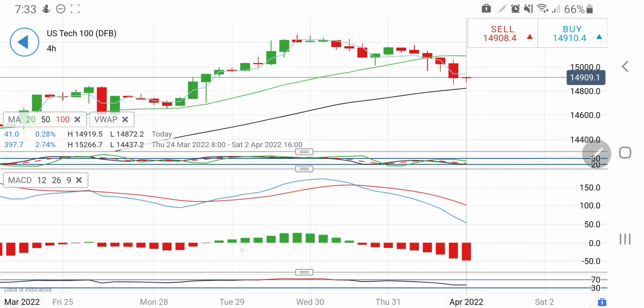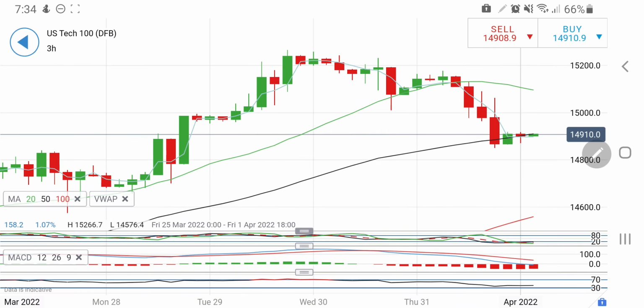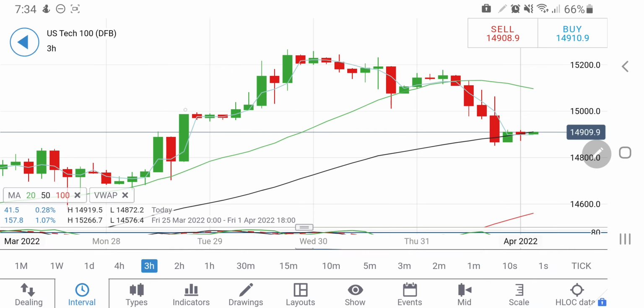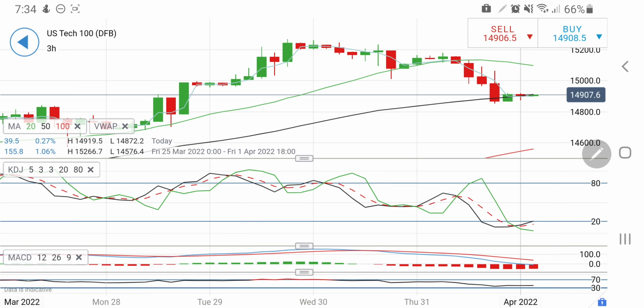Stochastic on the 4-hour charts is near the oversold zone. MACD white divergence is still on sell and is indicating strong bearishness out there. On the 3-hour charts, it is trying to reverse a bit, and may give you another great green candle, which will try to take it towards 14,950 levels, 14,970 levels. Beyond that, one can expect that it may try to come back or give another rise towards 15,100. So breaking 14,950, one can take a long entry. The 3-hour stochastic is oversold and looking upwards here.